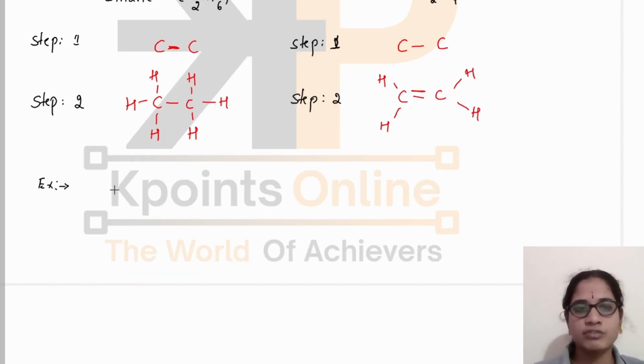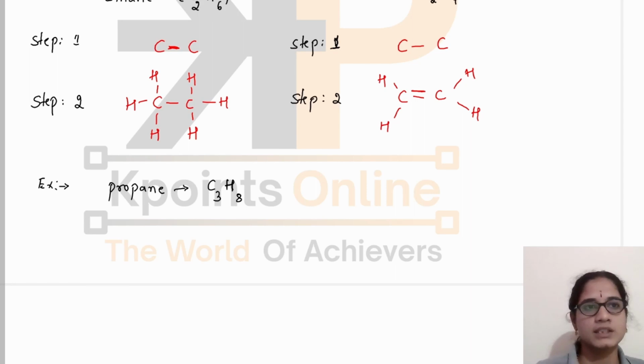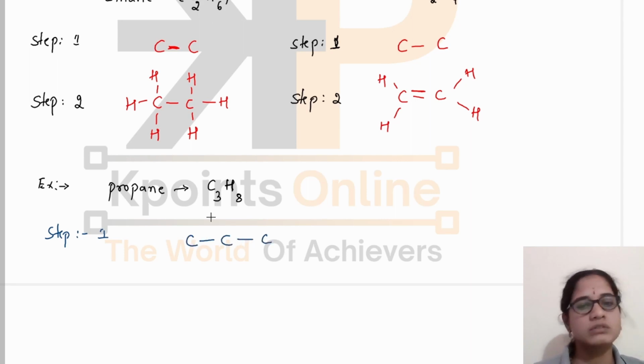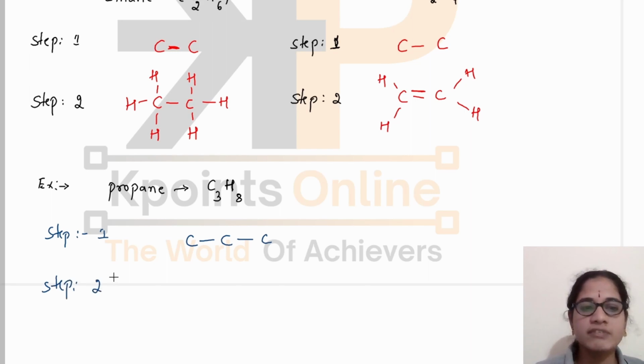Let us draw the structure for propane, C3H8. As usual, in step 1, we are going to write the carbon skeleton. That is, there are 3 carbon atoms here: 1, 2, 3. And in step 2, we are going to satisfy the valency of carbon with hydrogen atoms. Why are we writing the hydrogen atoms around the carbon? Because this is a hydrocarbon, and it consists of only carbon and hydrogen. You can clearly see from the molecular formula.